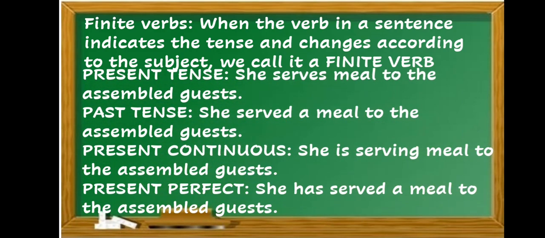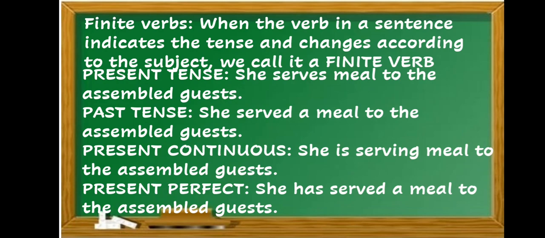See these examples. In present tense, the sentence is: She serves meal to the assembled guests. She, subject, third person singular. Hence, the verb takes S. Past tense. She served a meal to the assembled guests. Again, she is the subject. Served changes according to the tense.